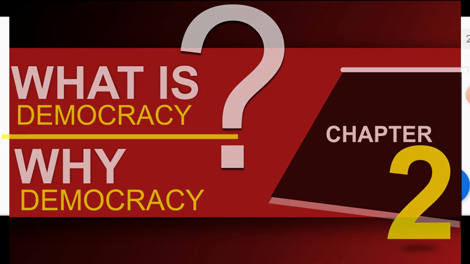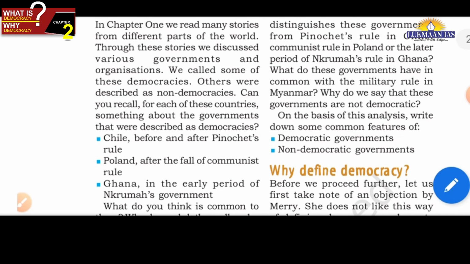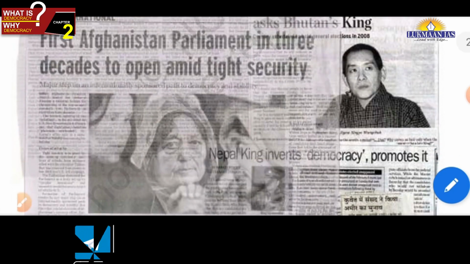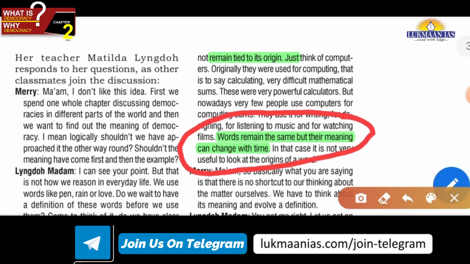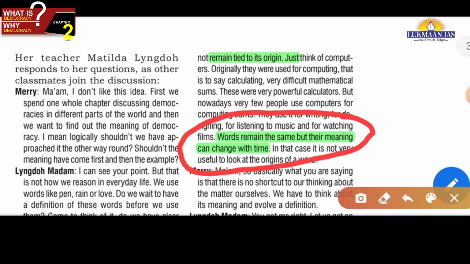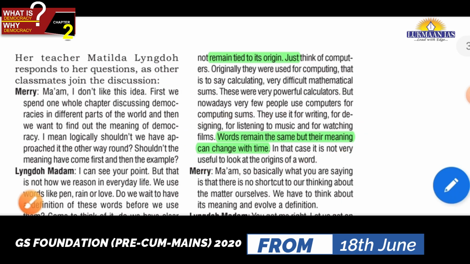Anyways, friends, let us start this chapter. What is democracy, why define democracy? You can read this in the book, for example, the ongoing debate between students and teachers. One point I can cite as to why we should define democracy is that words remain the same but their meaning may change with time. In case of democracy, we have seen how 200 years ago there was no adult suffrage, but in the 19th century there was more focus that in democracy there should be adult suffrage. On the concept of political equality there was emphasis. So the meaning changes with time, so definition is important.